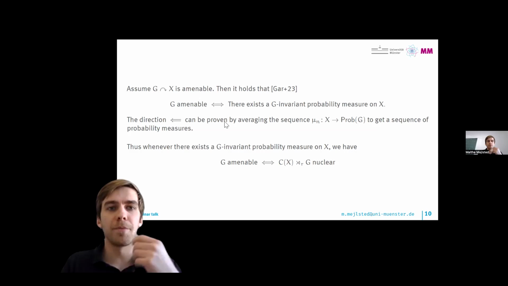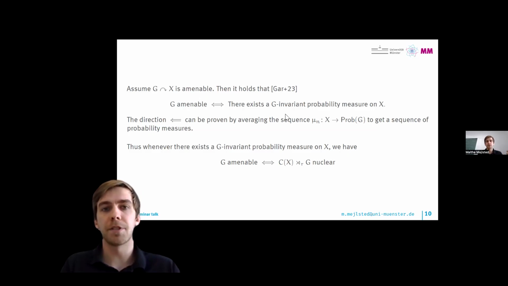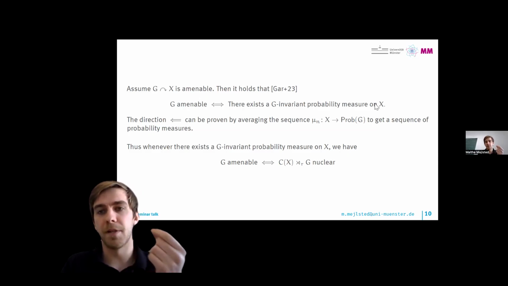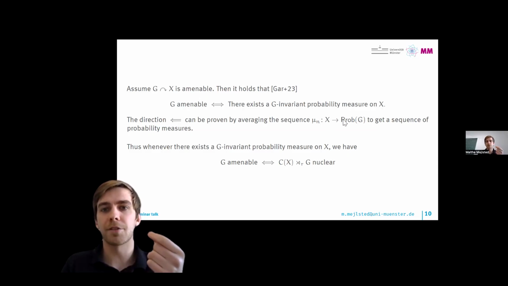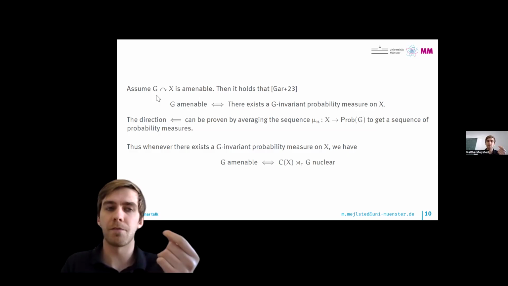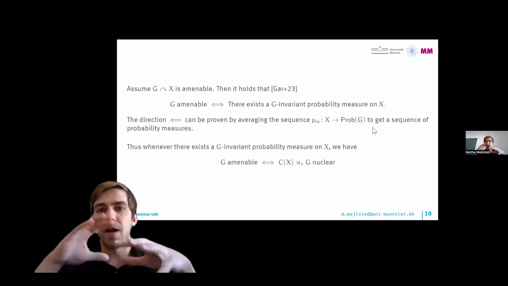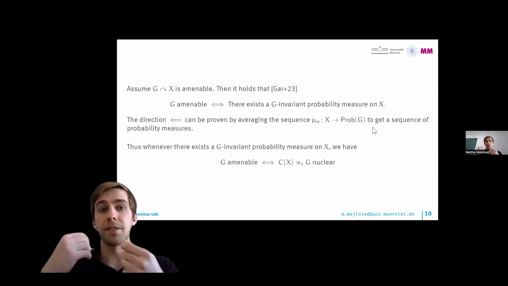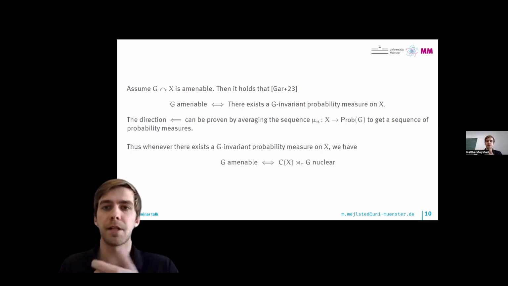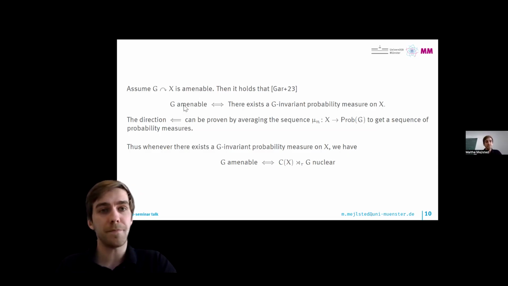So for our purposes, the interesting direction is going from right to left. And you can prove this by using this G-invariant probability measure on X to average your sequence of functions coming from the definition of the action being amenable. Then you are averaging this out, and this just gives you a sequence of probability measures, and you can check that this witnesses the amenability of G.